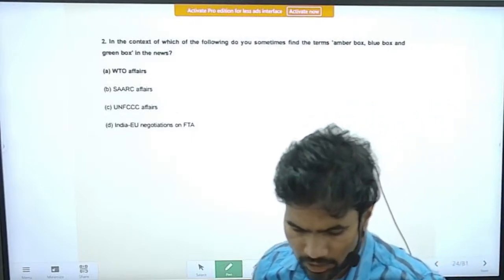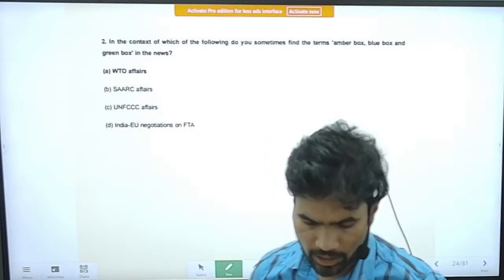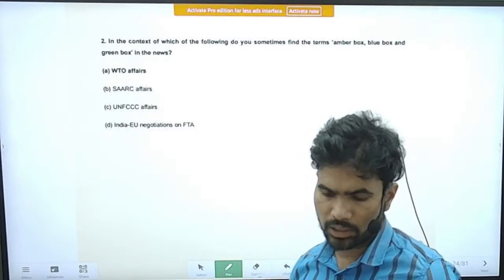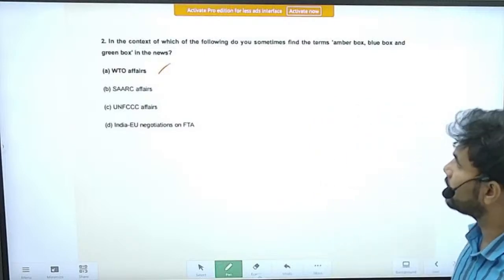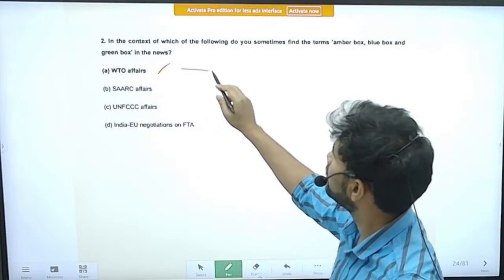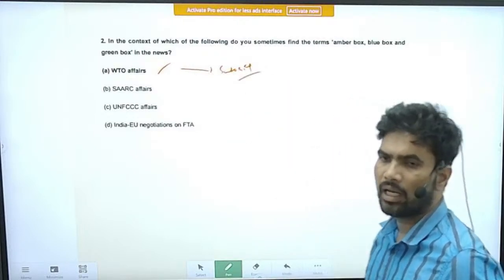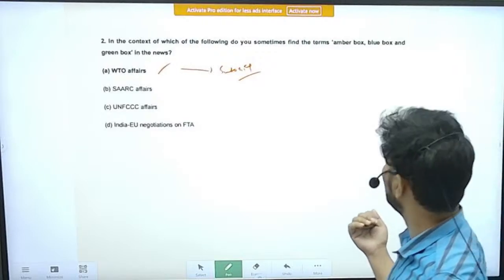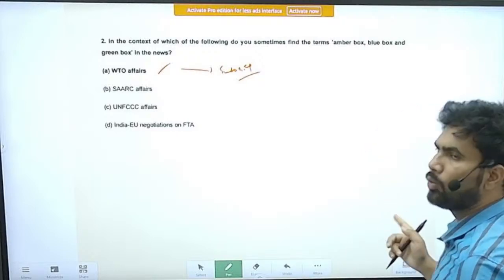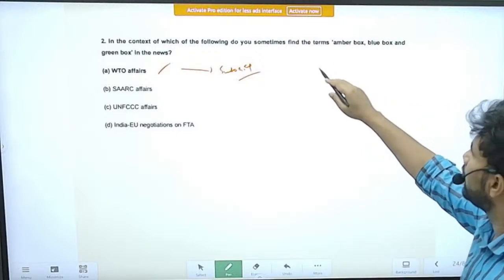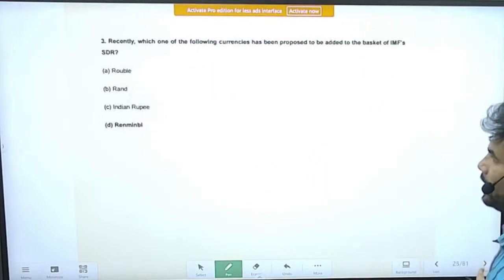In the context of which of the following do you sometimes find the terms amber box, blue box, green box in the news? Just now I have discussed, it is with the WTO affairs, and these are related to subsidies. Subsidies given by various countries have been classified like that: green box subsidies, amber box subsidies, and blue box subsidies. Right. Try to know more about the subsidies. What is meant by green box subsidy? What is meant by amber box, etc. Right. Next question.